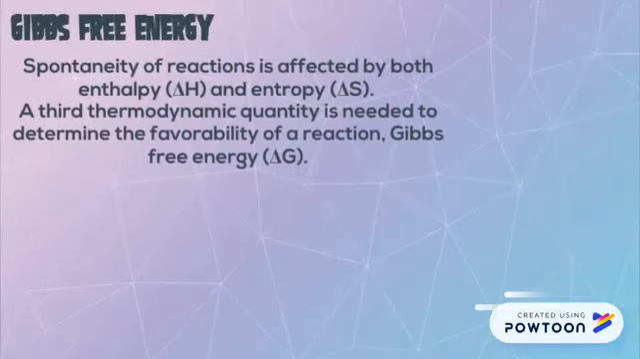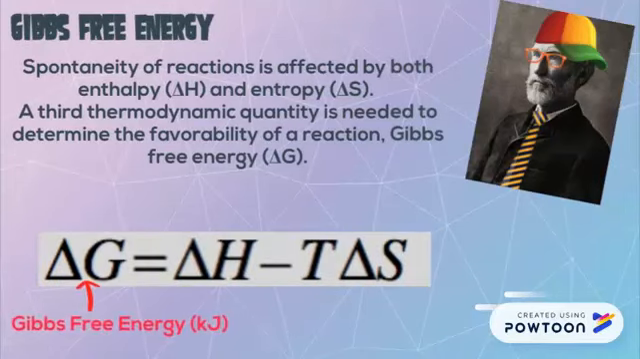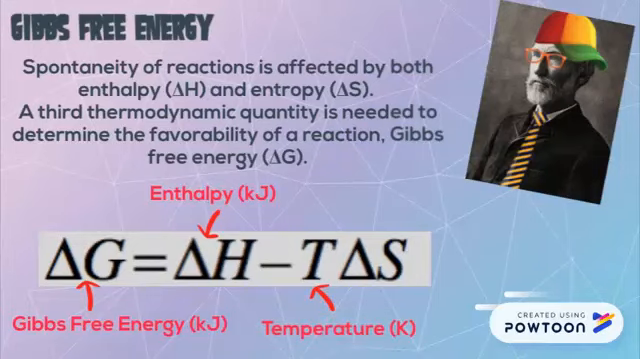So spontaneity of a reaction is not only affected by our entropy or delta S, it is also affected by the enthalpy or delta H. So Gibbs free energy is our third quantity that helps us to determine which reactions are favorable or thermodynamically spontaneous. So the Gibbs free energy equation, delta G, measured in kilojoules, is equal to our enthalpy, again measured in kilojoules, minus T delta S. T standing for temperature measured in kelvins, and entropy, delta S, measured in